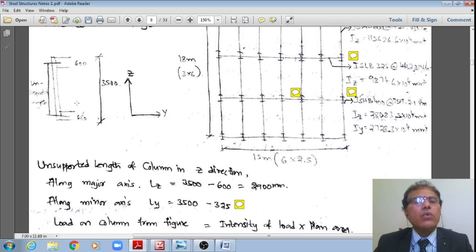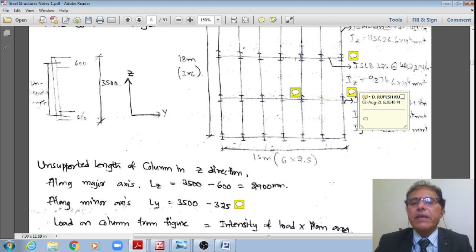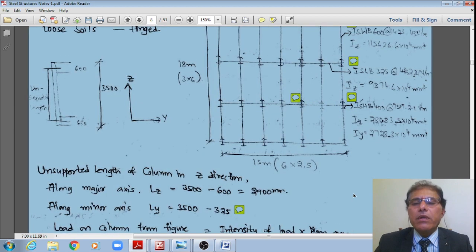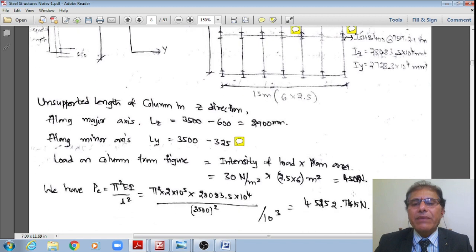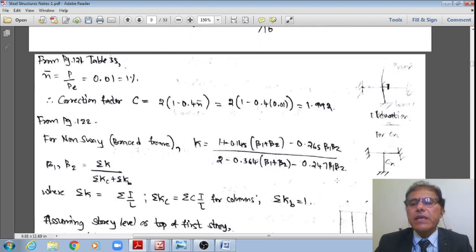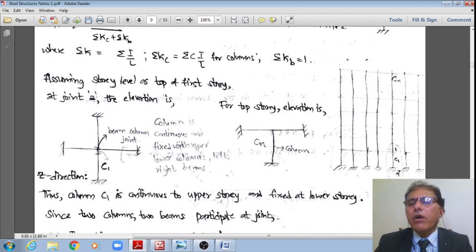Hence now what I will do is take the column, this column C. For this column, what is given is that you find out the effective length. Let me see this. This is how that column C is fixed at the base, and this column C1 is shown here as a cut section.